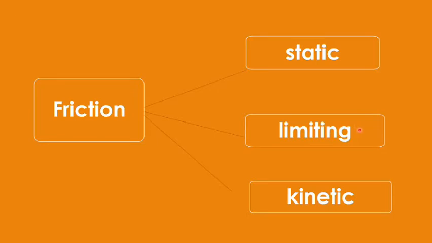If you want to write static friction, you can write that it is the frictional force which comes into play when a body tries to move over another surface. And the limiting friction is the maximum value of the static friction.